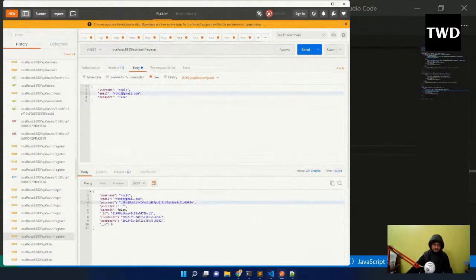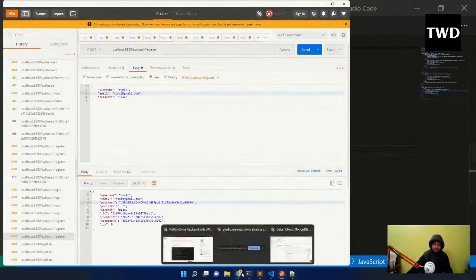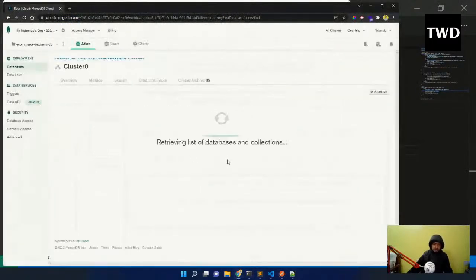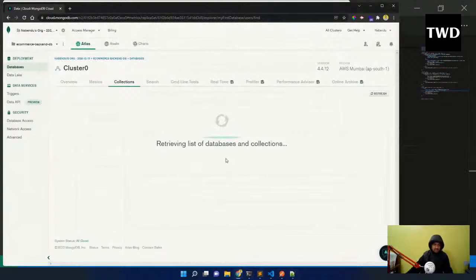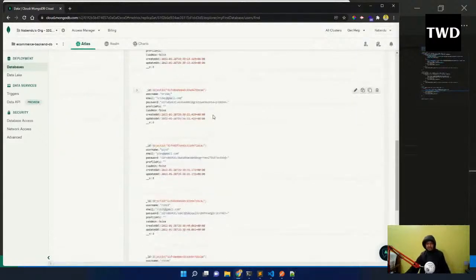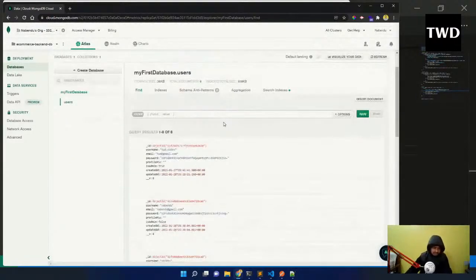So let us see whether we have all of them. We have not yet created the get API to get all the users, so that is something which we have to create. Let me now refresh it, and I have one admin user and a lot of other users. Okay, there are 8 users total.